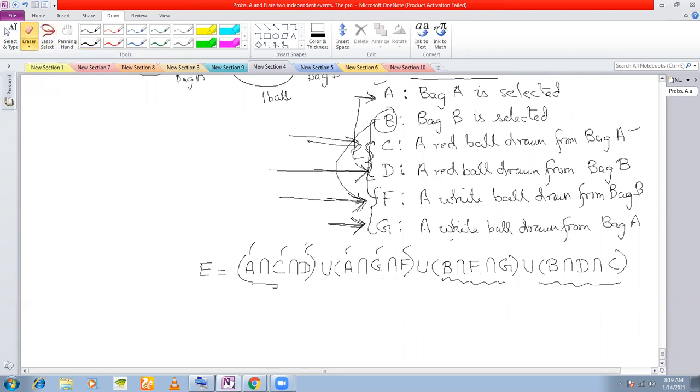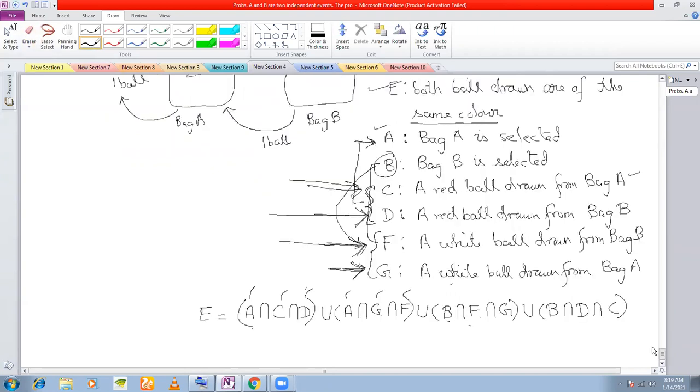Okay. So let us see the next two events. When I'm choosing bag B, I can choose bag B, and then I can transfer a white ball from bag B to bag A, and then I can choose a white ball from bag A, right?